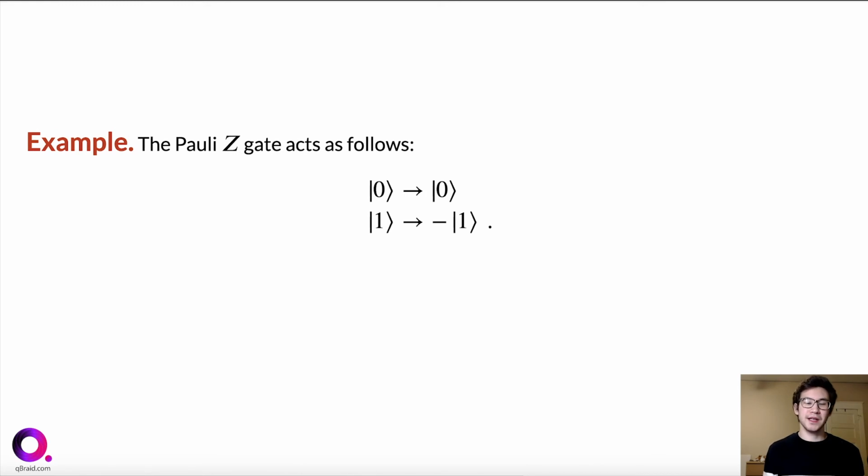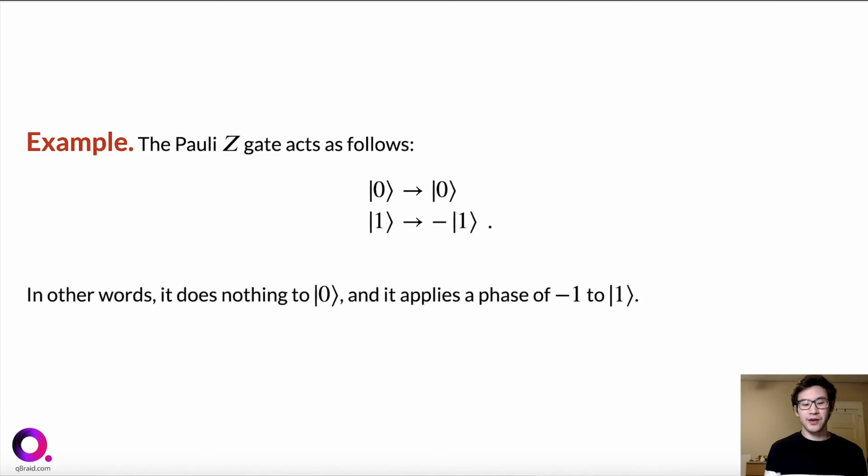So here is another example of a single qubit quantum gate. It's called the Pauli Z gate, whereas the quantum NOT gate was the Pauli X gate. Now the Pauli Z gate acts as follows. It maps ket0 to ket0 and maps ket1 to minus ket1. So in other words, it does nothing to ket0 and it applies a phase or a factor of -1 to ket1.